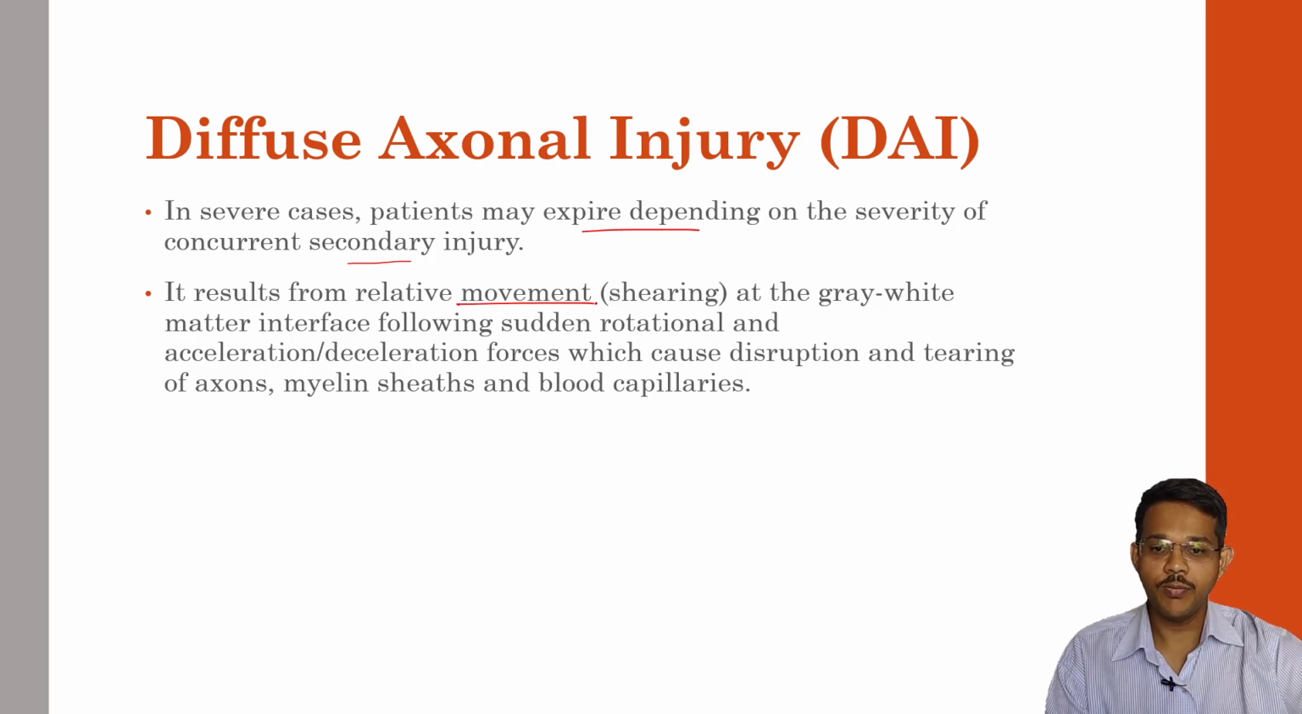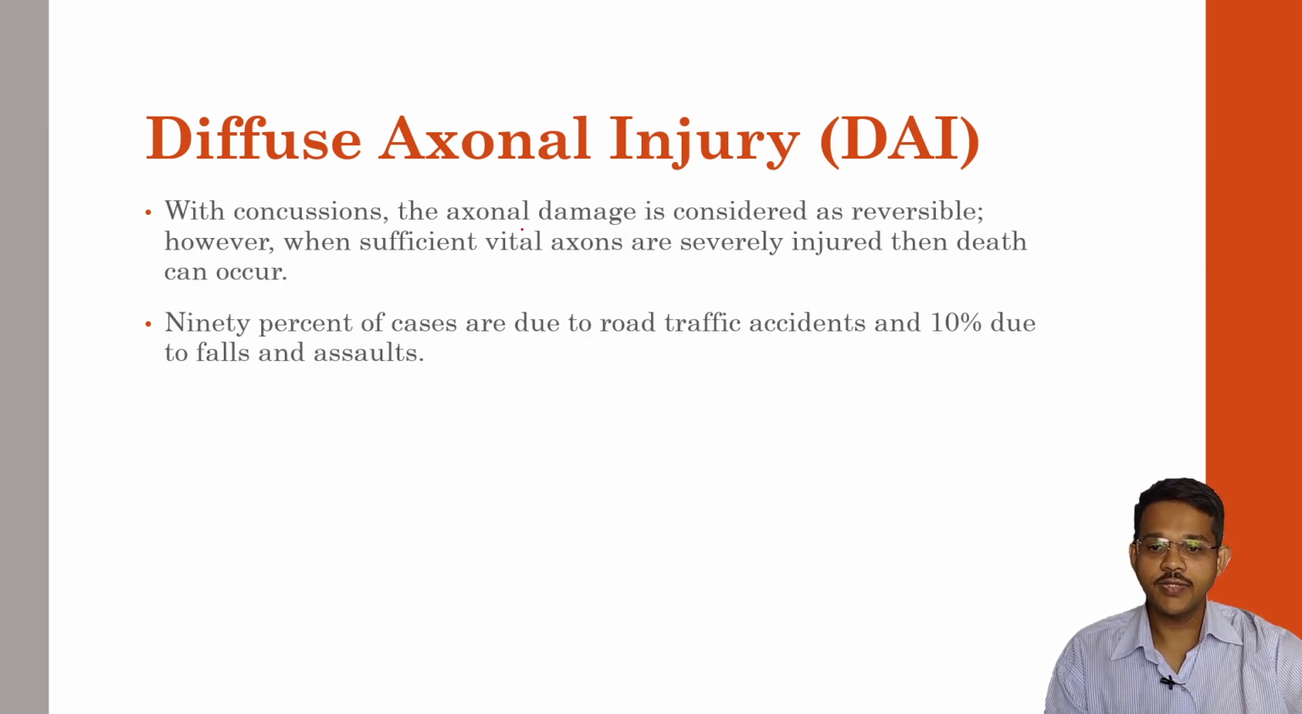It results from relative movement of the gray and white matter. So between gray and white matter, when they rub each other, changes occur following sudden rotational or acceleration-deceleration forces, which cause disruption and tearing of axons, myelin sheaths, and blood capillaries. With concussions, the axonal damage is considered reversible. However, when sufficient vital axons are severely injured, then death can occur. So in only minor concussions, axon damage is considered reversible, but when so many vital axons are damaged, the person may die.